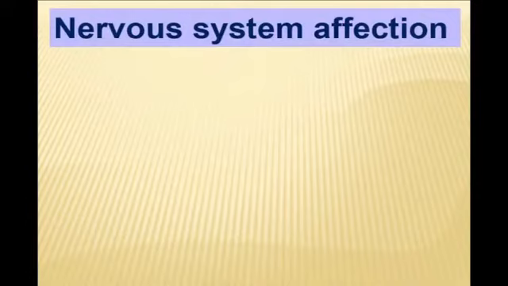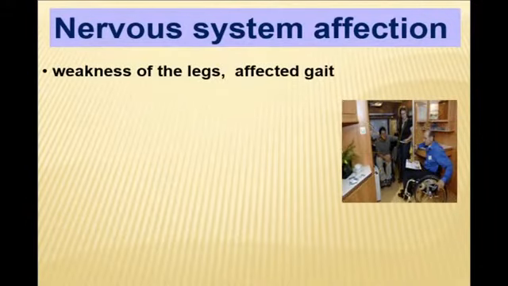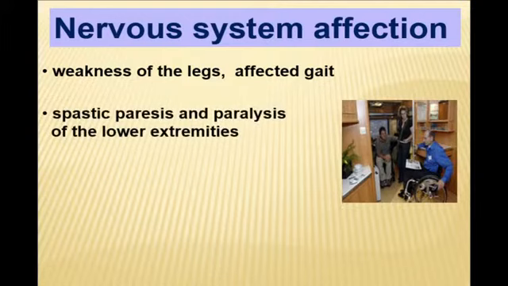Nervous system affection, problem with the peripheral nervous system. The patient has a problem with gait, first of all weak, then more intensively affected, accompanied with paresis, then paralysis of the lower extremities, then you see the patient in a wheelchair because they cannot walk independently.